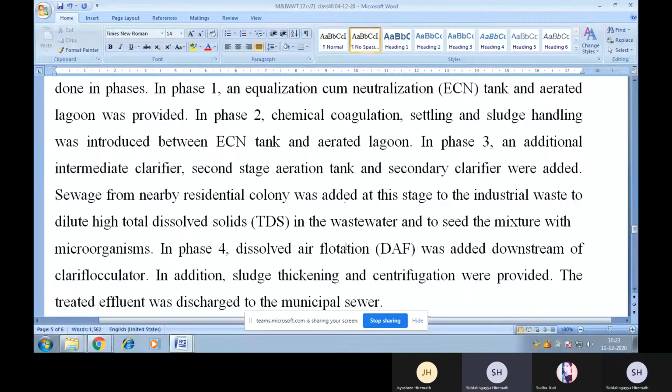In phase 3, an additional intermediate clarifier, second stage aeration tank, and secondary clarifier were added. Sewage from a nearby residential colony was added at this stage to the industrial waste to dilute high total dissolved solids in the wastewater and to seed the mixture with microorganisms.